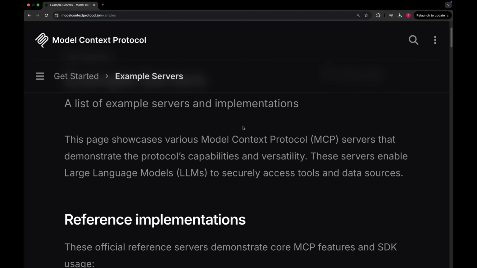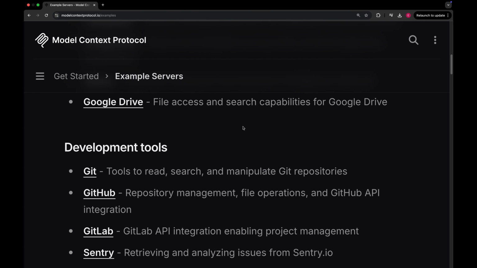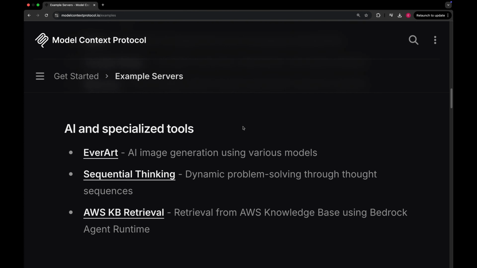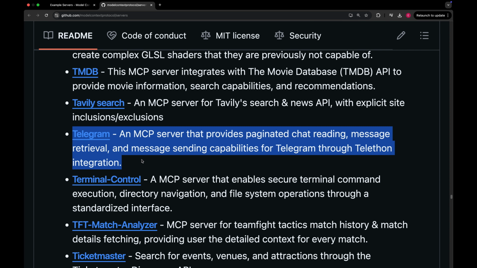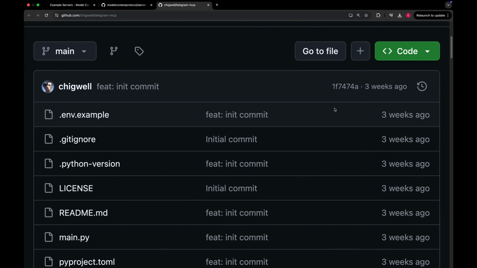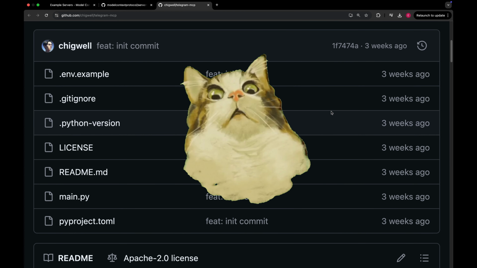I hate to do it, but I will do it. Anyway, we have the MCP host and data source. All we need to do is find an MCP server to connect the LLM model and Telegram. In the MCP official documentation, there are some example servers, but I didn't find anything related to Telegram. But in community servers, by the way, you can access all the community servers in this repo, I have found one MCP server. It was less than a month old, so I was kinda afraid to use it.